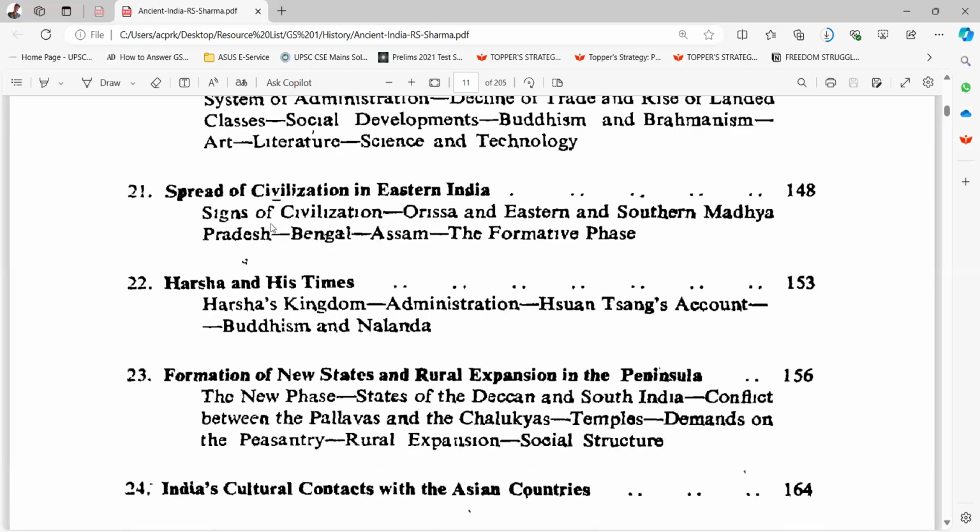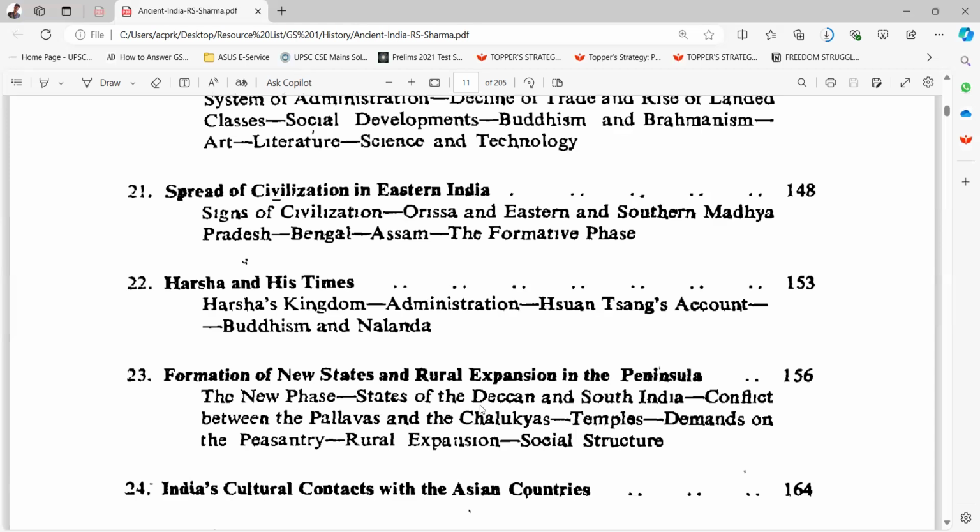21st is spread of civilization in eastern India: Orissa and eastern and southern Madhya Pradesh, Bengal, Assam, the formative phase. 22nd is Harsha and his times. Harsha's kingdom, administration, Hiuen Tsang's account. Buddhism and Nalanda. 23rd is formation of new states and rural expansion in the peninsula.